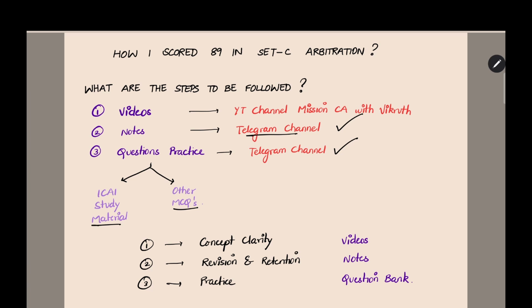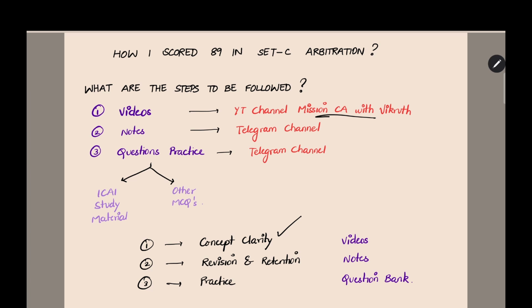If you are going to follow this approach, first thing you have to get is conceptual clarity. For getting that, you can refer to my videos which are uploaded in the YouTube channel Mission CA with Vikrut. In this channel, I have uploaded videos for all the chapters in the Arbitration Act, except for the introduction part, which has very less weightage. That is why I have not covered it in the video, but you can read it from the study material, or you can refer to any other notes for preparing for that chapter. For all the other chapters, I have uploaded videos. Those videos will be helpful for first-time learners, or for revision. For both purposes, it will be helpful for you. After referring to that, you will get the conceptual clarity.